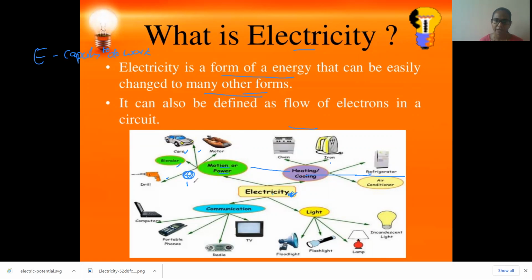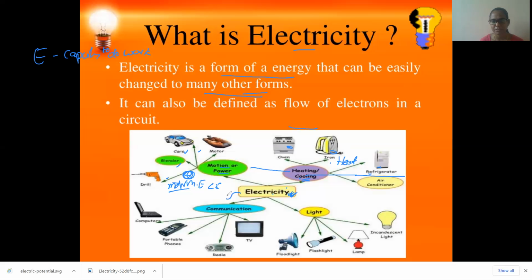That is what we call magnetic effect of electric current. We are converting this to magnetic effect to run the motors. We use this electricity. And heating effect of the coil. Inside this oven, electric oven, iron box and refrigerator, we have the heating element. To heat all this, we produce electric current to do the heating effect. This is our heating effect of electric current.